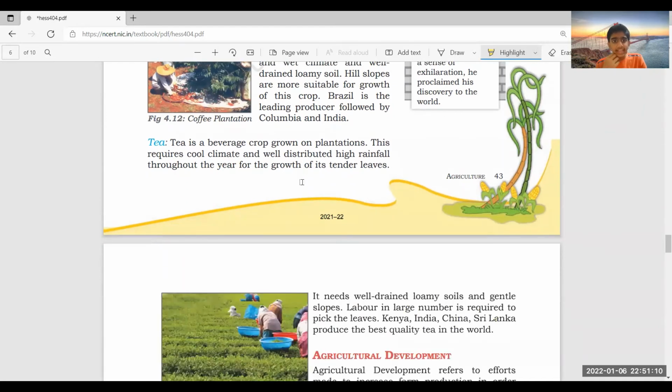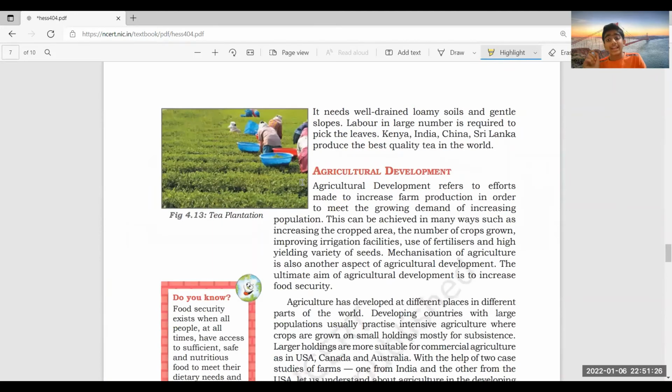And tea is a beverage crop grown on plantations, so it is also one part of plantation, like coffee. And of course the leading producers are India, Sri Lanka, China, Kenya, but it requires high rainfall throughout the year, right? And it needs well-drained loamy soil.